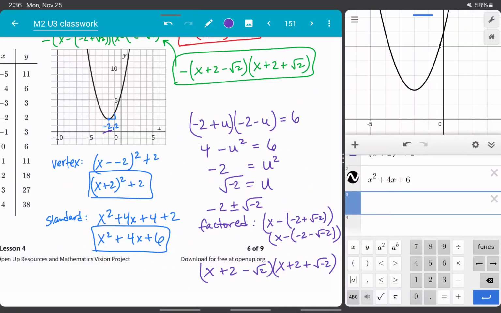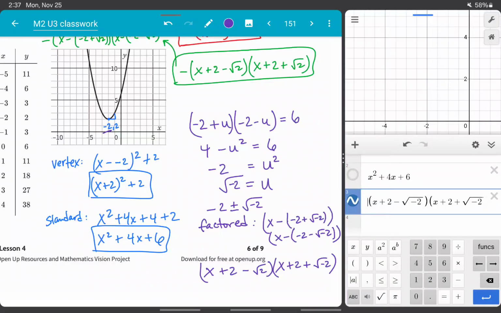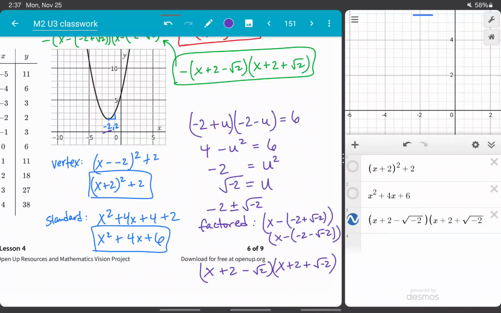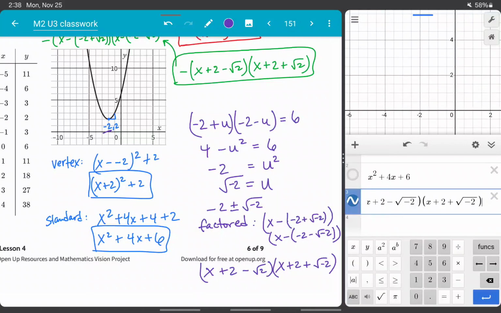Oh, I just erased it all. Nice. Okay, so I put it all back in. It's actually not going to let me graph it here because it doesn't take square roots of -2s, but it would work. Make sure there's a negative right in there.